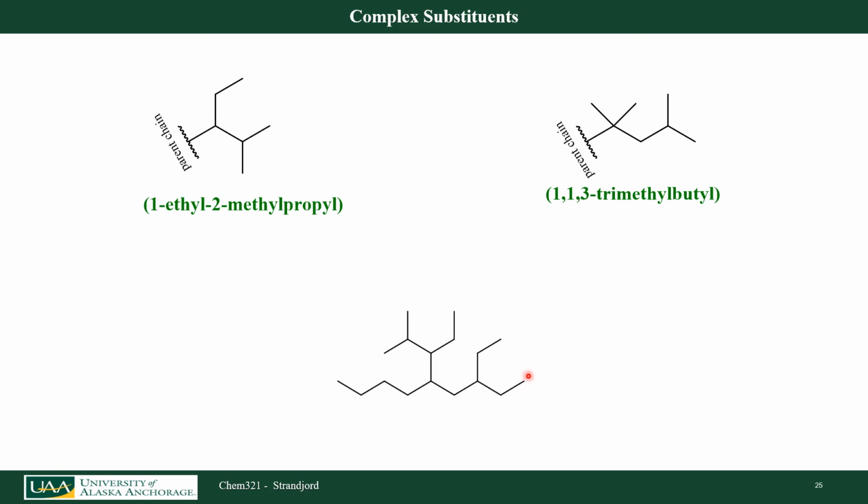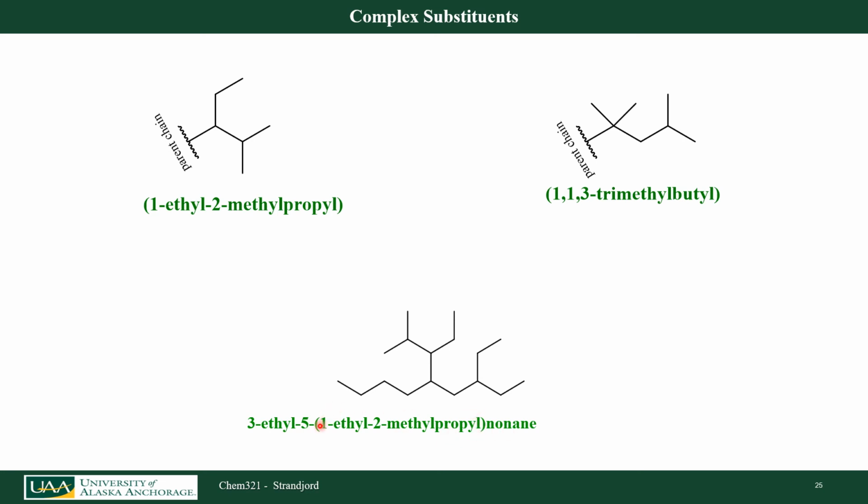I can sort of look at it quickly and see I should call this as carbon number 1. 1, 2, 3, I get to an ethyl group, and then I get to this more complex substituent, which is the one right up here. So putting that all together, I get a 3-ethyl, and then at carbon number 5, I have my substituent, my 1-ethyl, 2-methylpropyl group, and then my parent chain.